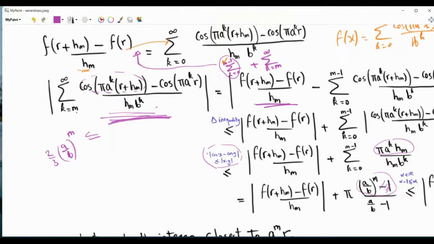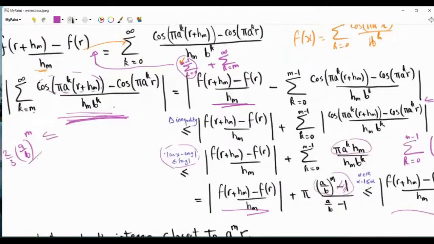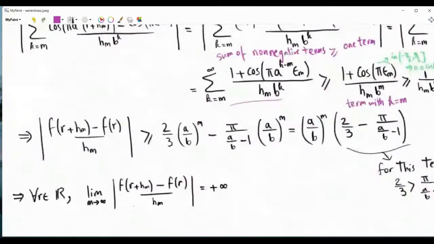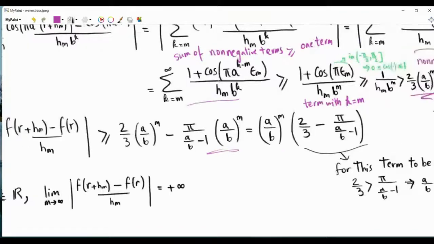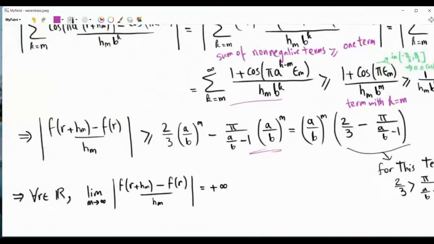Now we say that this absolute value plus this term here is greater than or equal to this. I can just take this term and move it to the other side. So we will have now that this absolute value is greater than or equal to 2/3 of a over b to the power m minus this term. Take a over b to the power m as a common factor, and this is multiplied by a number. Now, if this number is 0 or negative, this is very uninteresting, because we know that the absolute value is greater than or equal to 0.